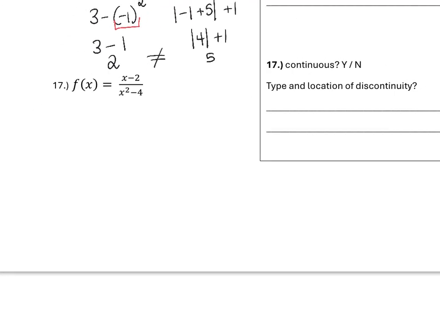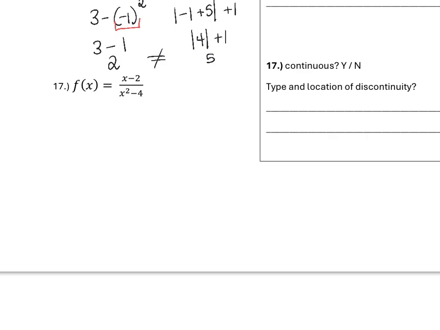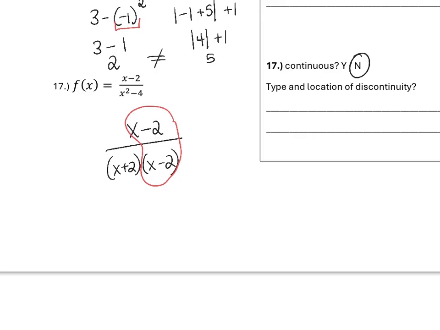And finally, number 17. f of x equals x minus 2 over x squared minus 4. We have an x in the denominator in a rational function, so we are going to need to identify issues on the domain. Start by factoring top and bottom. Difference of squares, don't forget that. We have a hole, or a removable discontinuity, so it's not continuous. If we set this equal to 0 and solve, we have a removable discontinuity at +2.